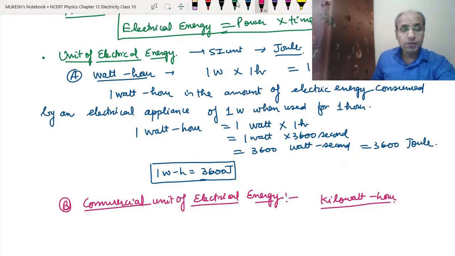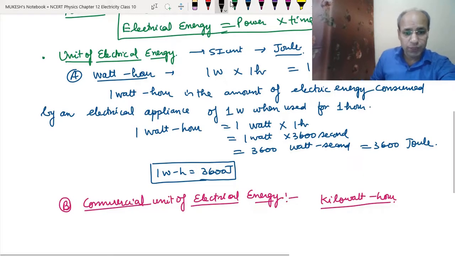First of all, we should know why we have a different commercial unit of energy when we have other units like watt hour and joule also. Then why don't we use them? Why do we use the higher unit, the kilowatt hour? That we will discuss. So why kWh?